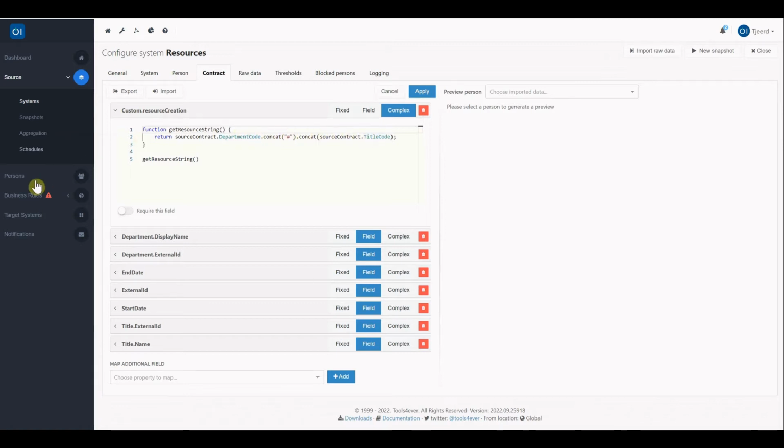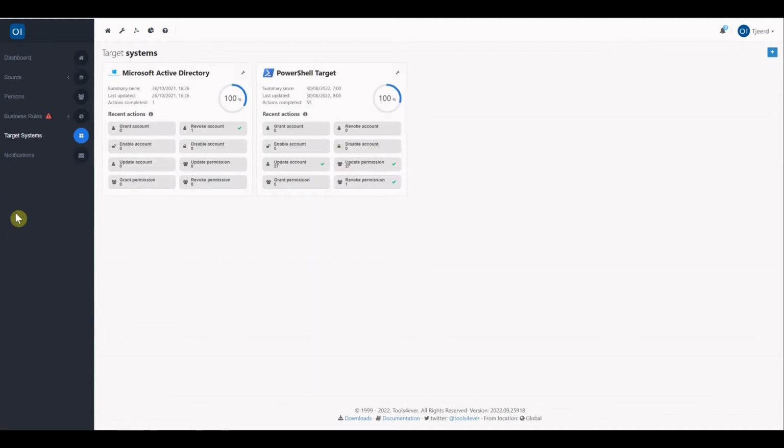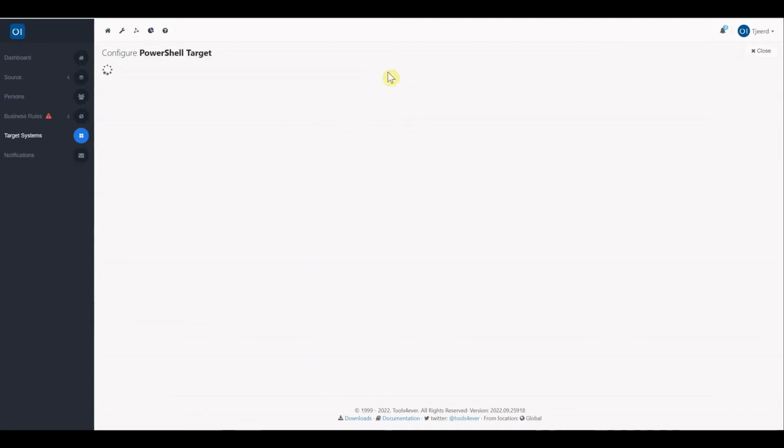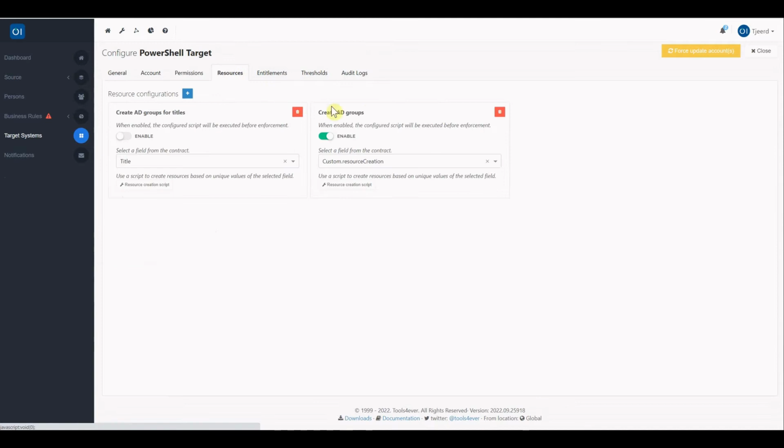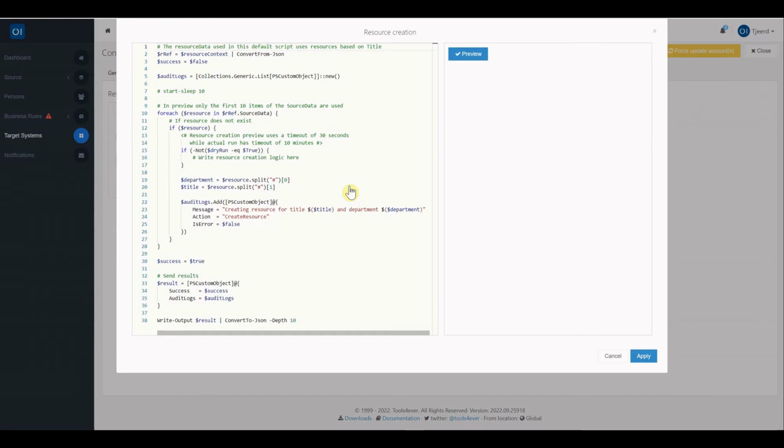Now, when we go to a target system and navigate to the resource creation script, you can see that we have a resource type for AD groups, which is based on the input of the custom field called Resource Creation. This can be useful for determining the unique combinations that will be provided by HelloID. And with the separator, we will also be able to split the values based on our hashtag character, which can be used to create groups based on a custom formatting.